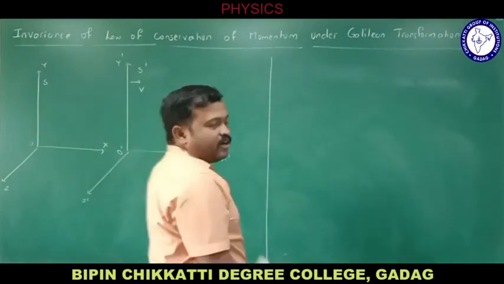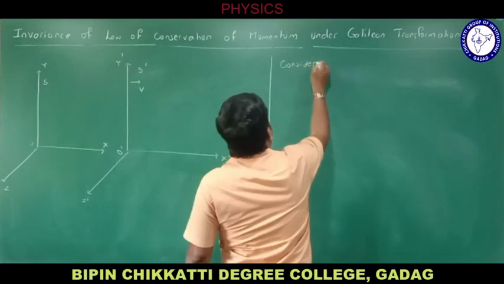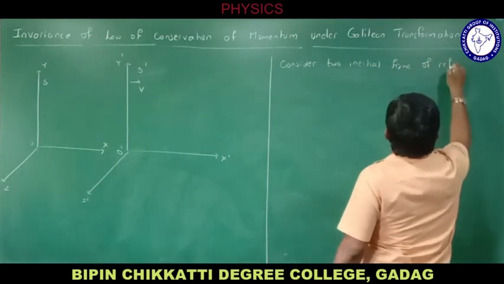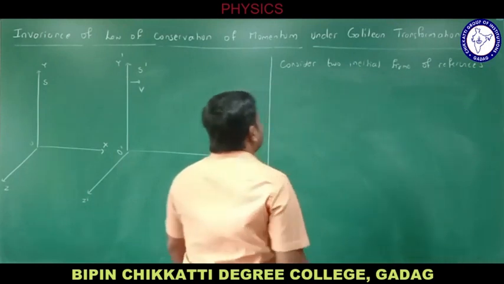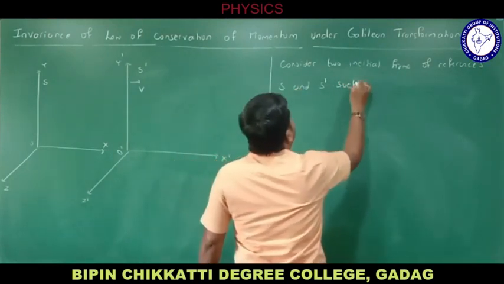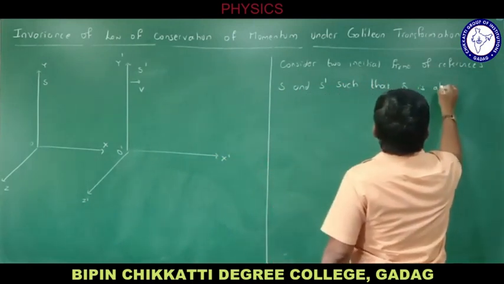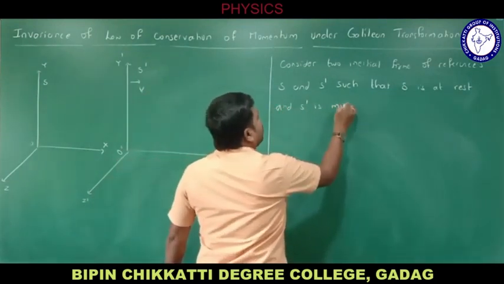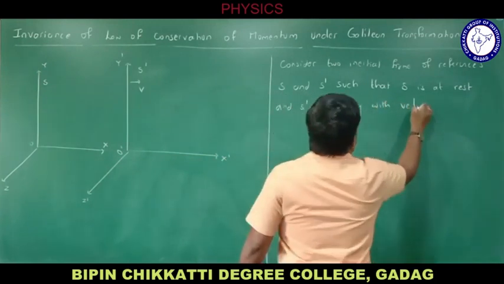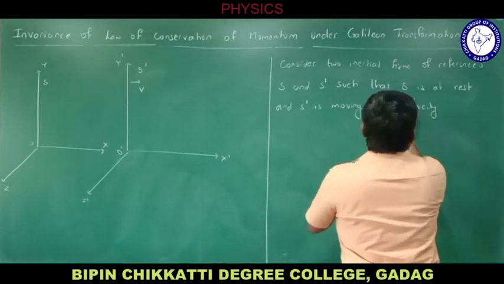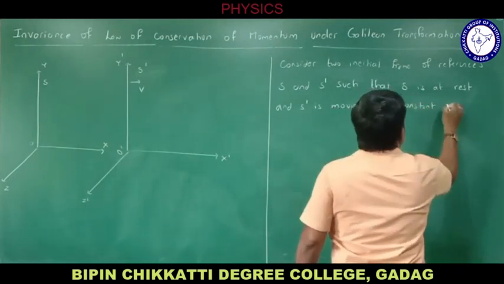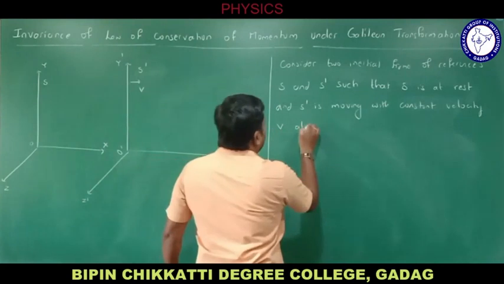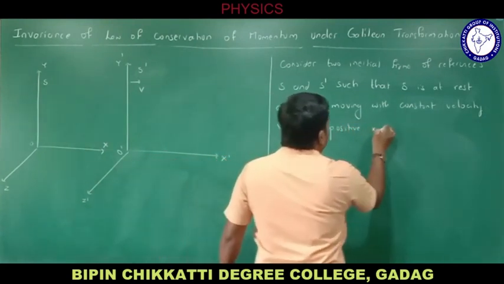As usual, let me write about this. Consider two inertial frames of reference, S and S dash, such that S is at rest and S dash is moving with constant velocity v along the positive x-axis.